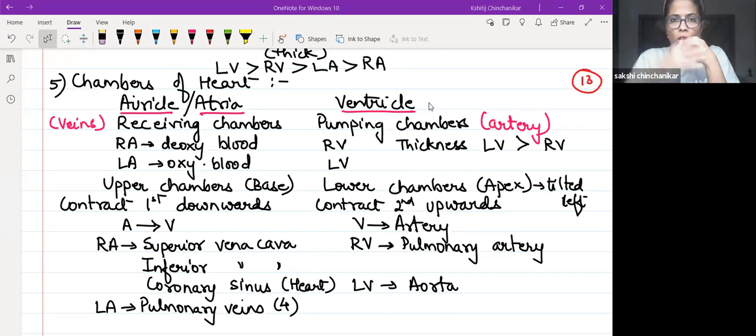Imagine kar sakte hain. So when this atria contract, both these chambers contract together. The direction of contraction is like this. It will squeeze like this. Upar se niche. That's why blood from the respective chambers, atria, is going down in the respective ventricle. So when ventricles contract, ventricle ऐसे नहीं contract करते, ventricles ऐसे contract करते हैं, नीचे से ऊपर, तो direction is upwards. So ventricle से क्या blood वापस से atria में घुस जाएगा? No. There we will see there is a flap which prevents the backflow.